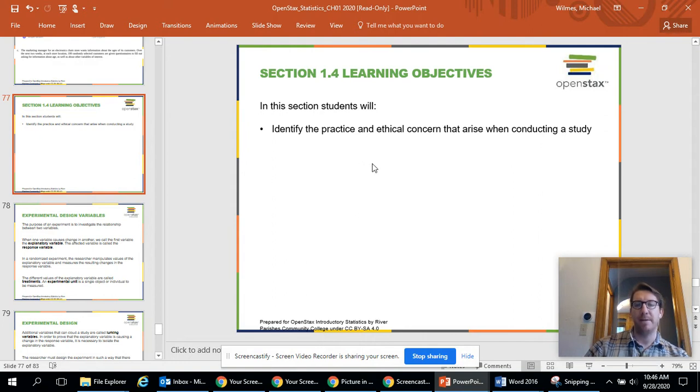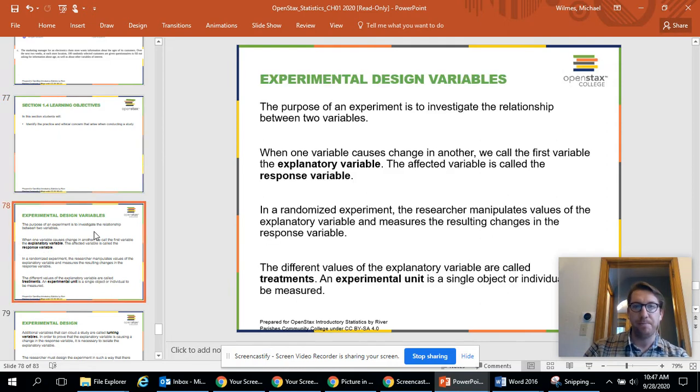We're going to be looking at ethical concerns when conducting a study and how to conduct a study in a way that people will agree with, so that your study will have integrity. And we'll learn about how people sometimes manipulate that as well, if they have weaker ethics, and use their studies to change the data.